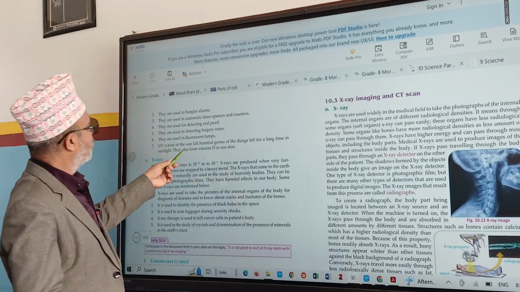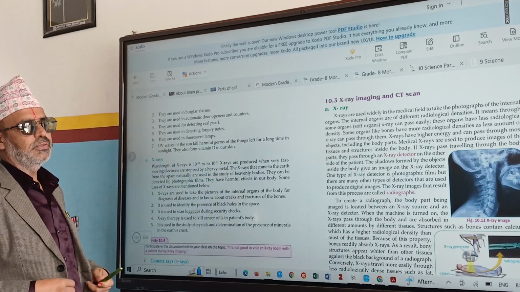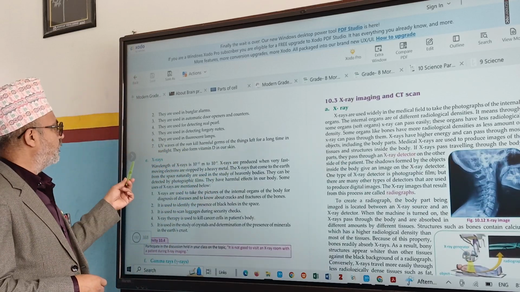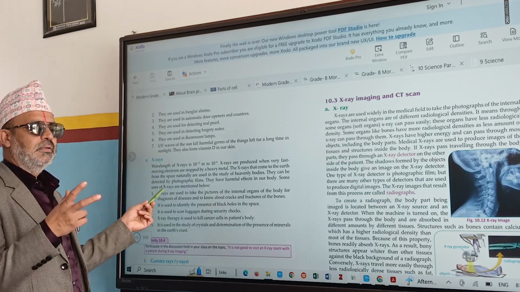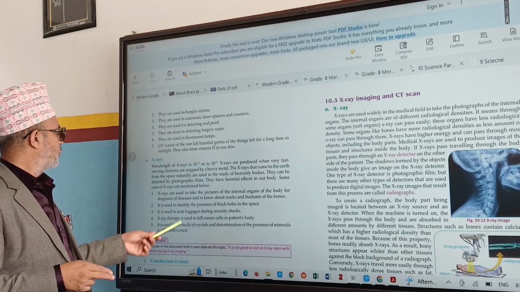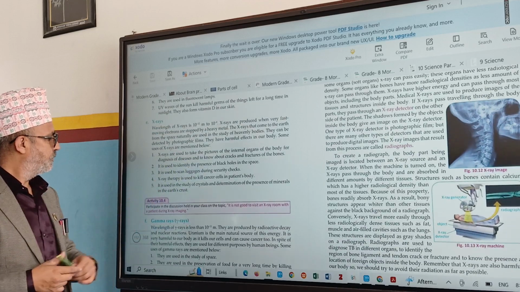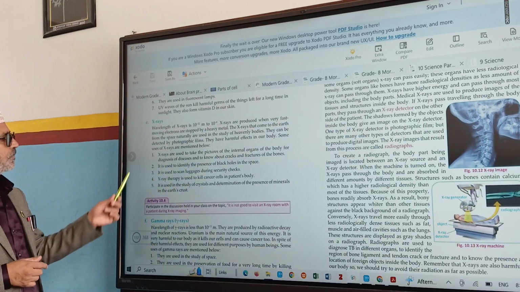Oh, so many uses of UV rays are there. He mentioned only two. Here are 7 uses. He just did only two. X-rays. How many uses are here? 5. What is the first one?